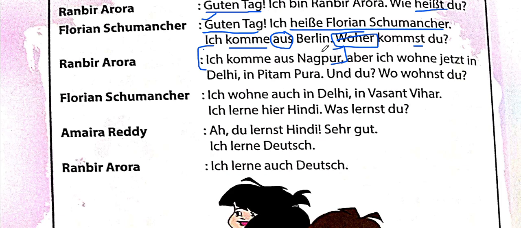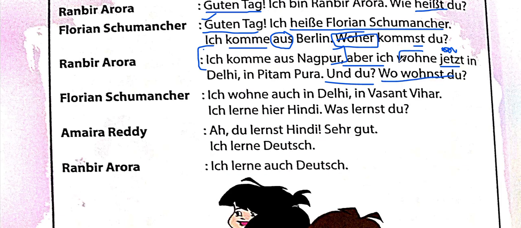Then we have, aber ich wohne jetzt in Delhi. Aber means but. Ich wohne jetzt, jetzt is now, in Delhi. Aber ich wohne jetzt in Delhi, in Pitampura. Und du, that means and you. Wo wohnst du? Where do you live?